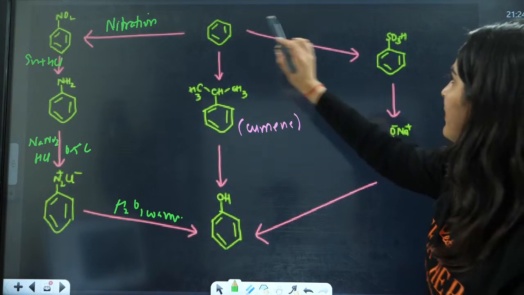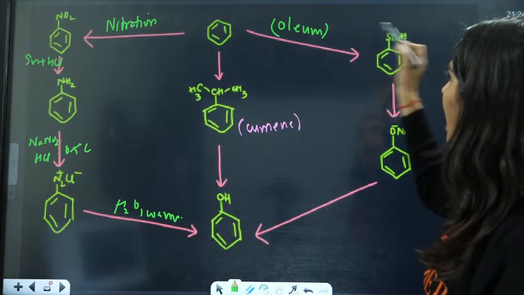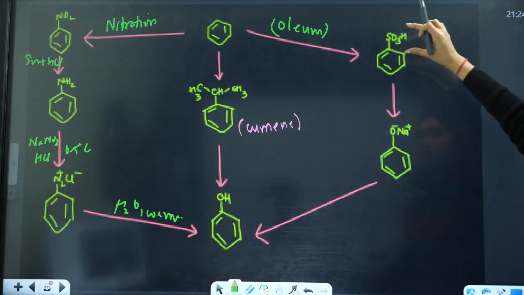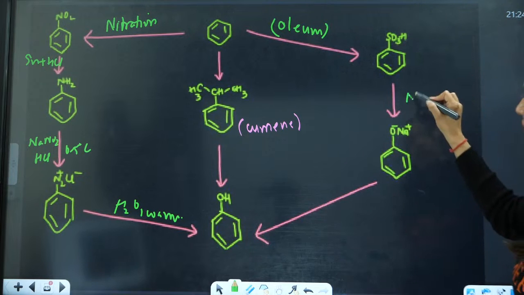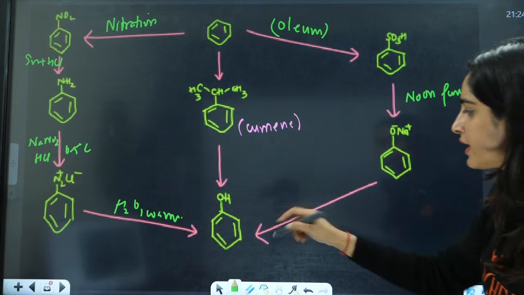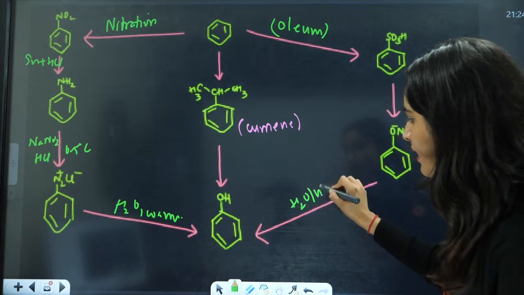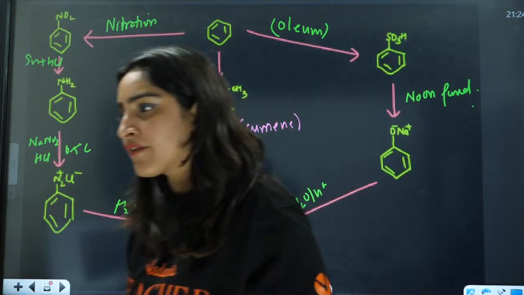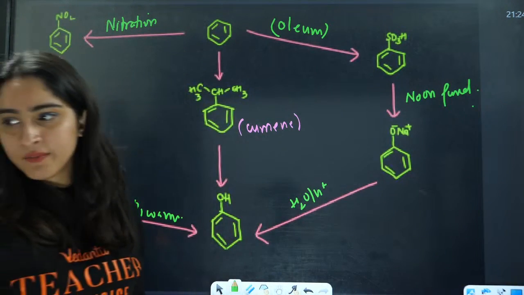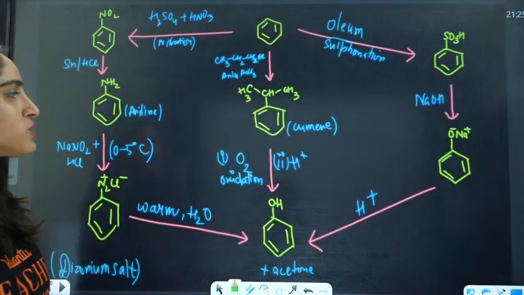Next you have benzene to SO3H. Add oleum here. After this, SO3H to ONa. You will have NaOH fused, right? And then converting this to this, you will have acidification, that is H2O and H positive, right? Okay, everybody? Understood this? Right? Okay? So you have this process here.